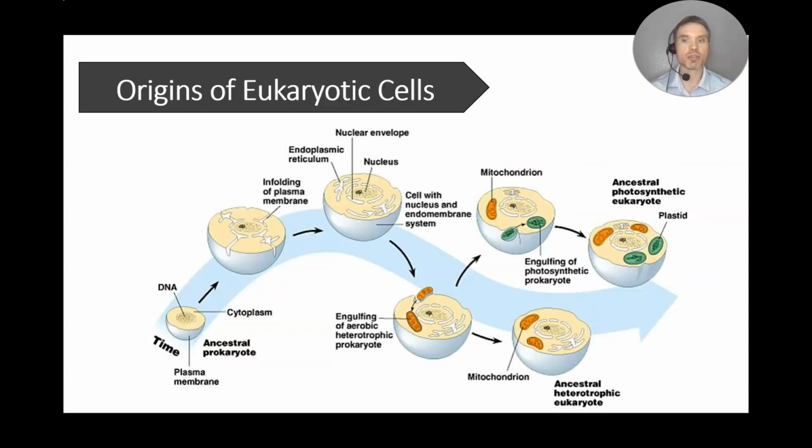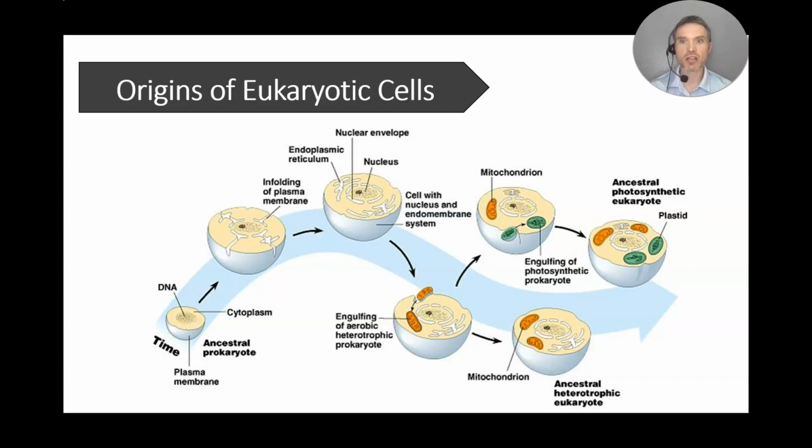The eukaryotic cell is believed to have originated from an ancestral prokaryotic cell. That prokaryotic cell involved infolding of the plasma membrane to form the nucleus. Further infolding resulted in the endoplasmic reticulum as well as the Golgi apparatus. Interestingly, at one point in time, this pre-eukaryotic cell engulfed a heterotrophic prokaryotic cell. It is believed that this is where our mitochondria originated.